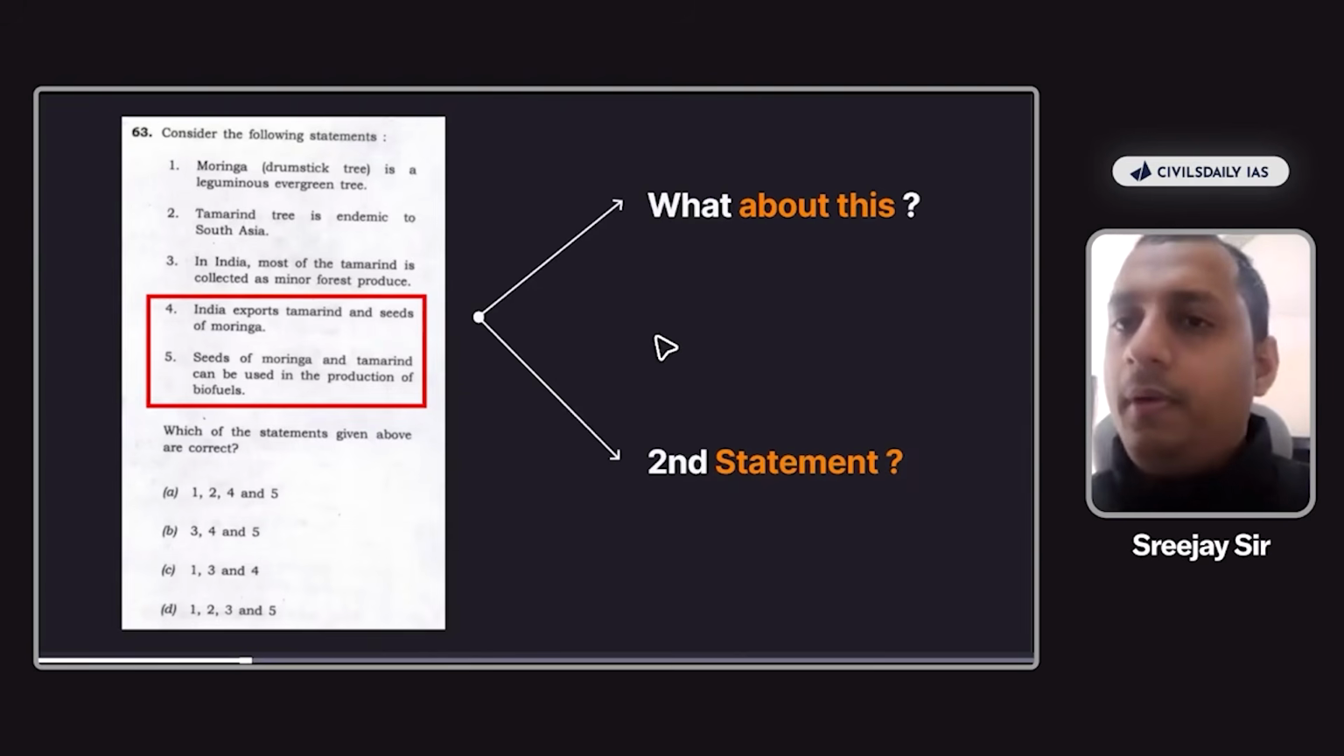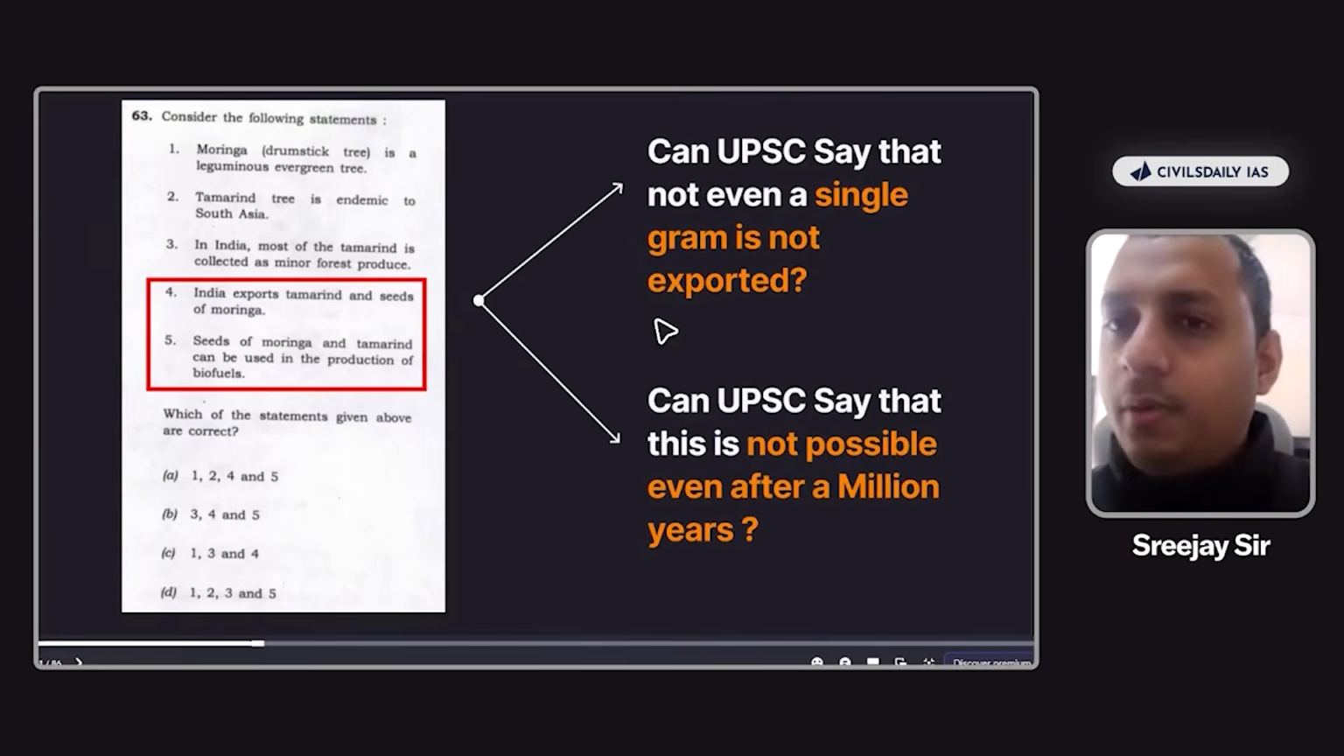No, for the fact that future पे possible है, right? So therefore, UPC can never say that not even a single gram is exported, and UPC can never say that even in a million years, seeds of moringa and tamarind cannot be used. Therefore, it will be used, right? So this is a 1% logic. Let me summarize. Always go with respect to geographical, quantity, and also with respect to future-based approach. Okay?